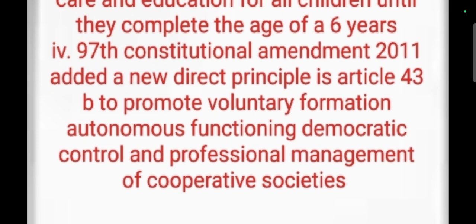A cooperative society is nothing but a voluntary organization. We have to form an association of individuals, or a group of individuals having common needs, who join hands for the achievement of common economic interest. The main aim of a cooperative society is to serve the interest of the poorer sections of society through the principle of self-help and mutual help.